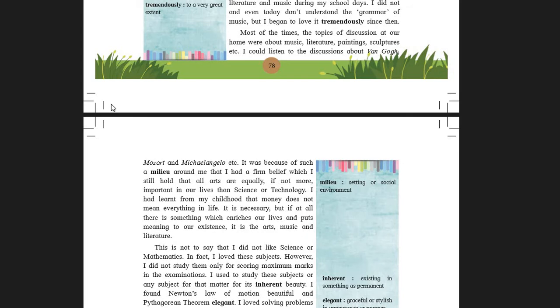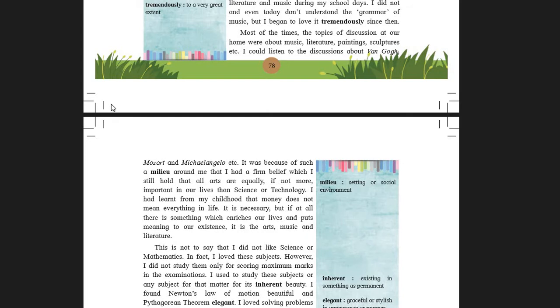What is that firm belief? Yes, I had a firm belief which I still hold, that all arts are equally, if not more important in our lives than science or technology. Yes, students, very true. These days, generally people just go behind science, technology. I want to become a doctor, engineer. I want to become a scientist. So all big aims, high aims.